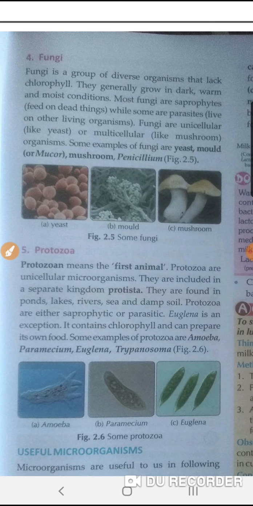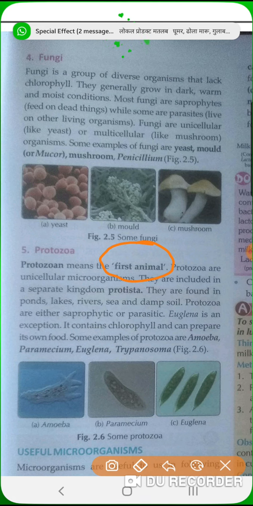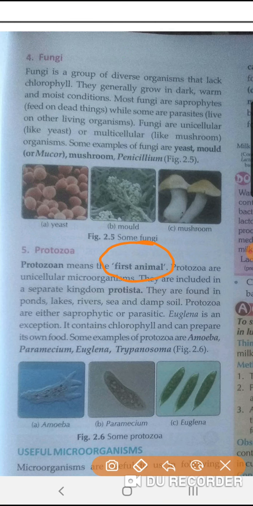Now the next one. The next is protozoa. Protozoan means the first animal. What is the meaning? The meaning is first animal. Sometimes the question comes in the MCQs which microorganism is referred to as the first animal. So what will be the answer? The answer will be protozoans. Protozoa are unicellular microorganisms. They are included in a separate kingdom that is called Protista. What is the separate kingdom called? The separate kingdom is called Protista. They are found in ponds, lakes, rivers, sea and damp soil.